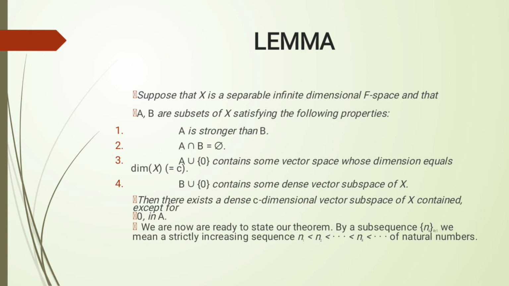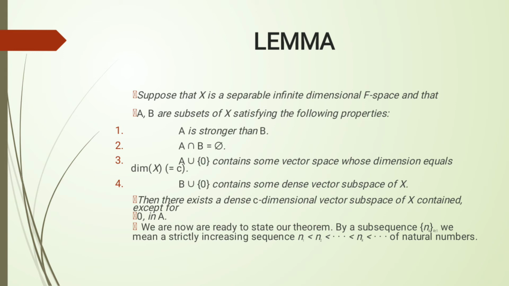Let's look at the lemma. Suppose that X is a separable infinite dimensional F-space and that A and B are subsets of X satisfying the following properties. A is stronger than B. A intersection B is the empty set. A union 0 contains some vector space whose dimension equals the dimension of X, which is c. B union 0 contains some dense vector subspace of X. Then there exists a dense c-dimensional vector subspace of X contained, except for 0, in A.